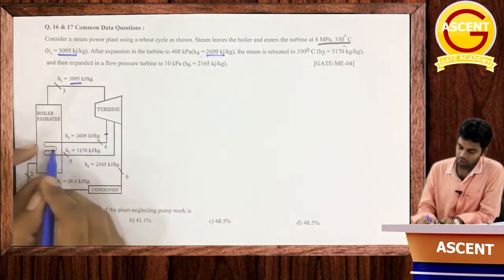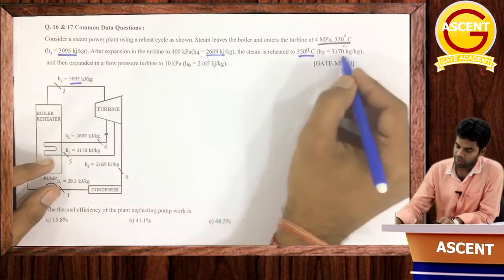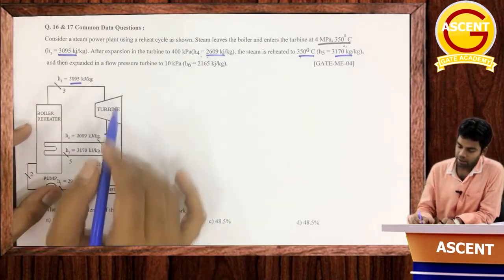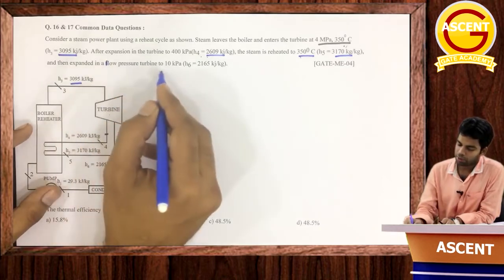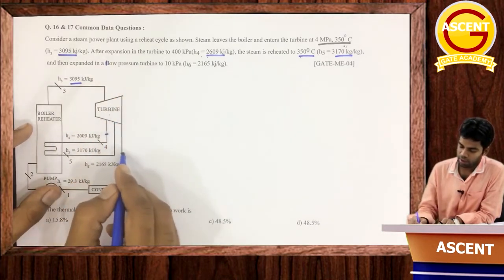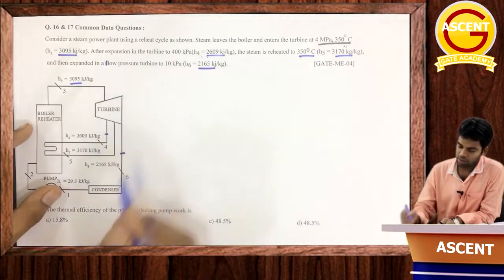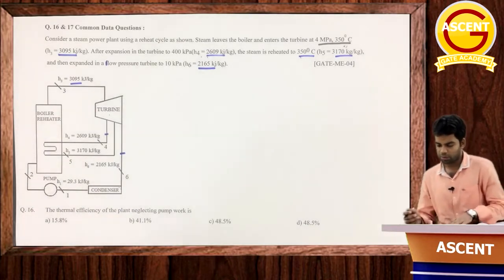Now it enters the reheater and is reheated up to 350 degrees centigrade, and enthalpy here is 3170 kilojoule per kg. Then it is expanded in the low pressure turbine to 10 kilopascal, where enthalpy is given as 2165 kilojoule per kg. Now we have to determine the thermal efficiency of the plant, neglecting pump work.